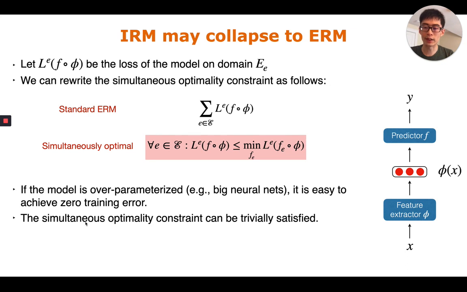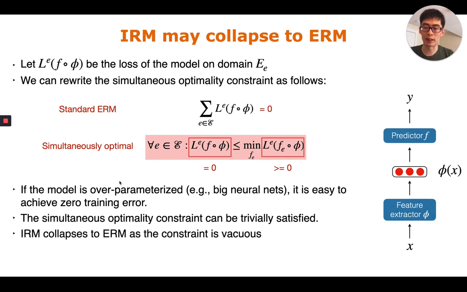So the simultaneous optimality constraint can be trivially satisfied because now all the losses are simply zero. And since losses are always non-negative, this minimum is always zero. As long as you can fit the whole training set, this simultaneous optimality constraint is trivially satisfied, and the model collapses to empirical risk minimization.